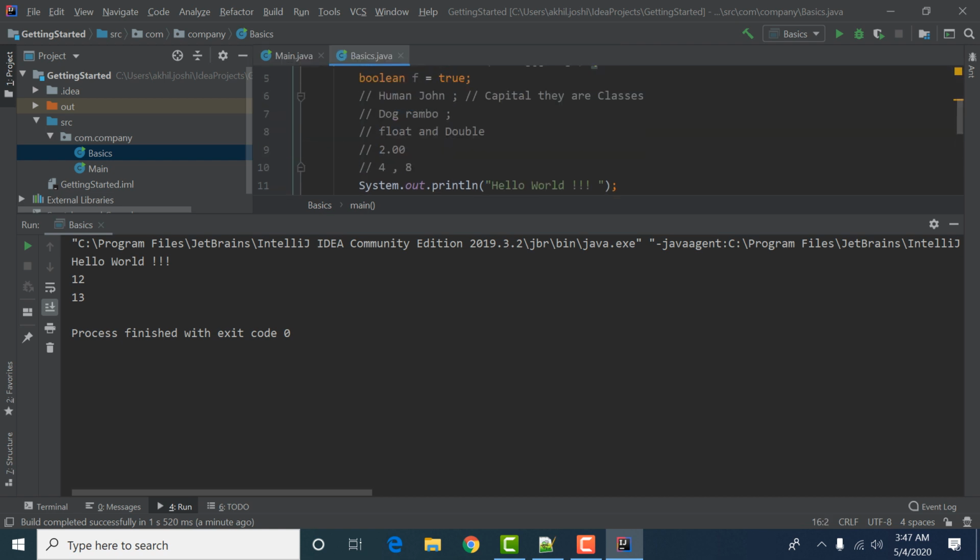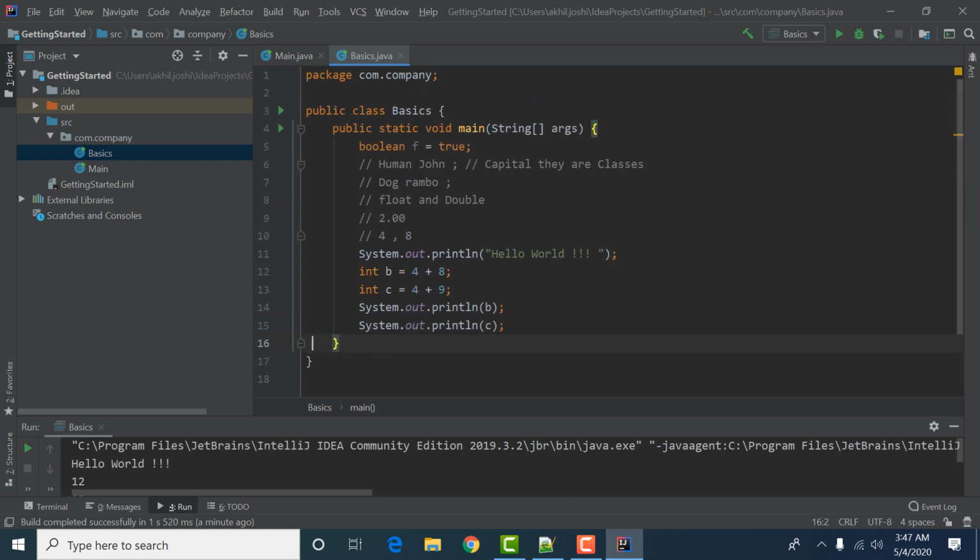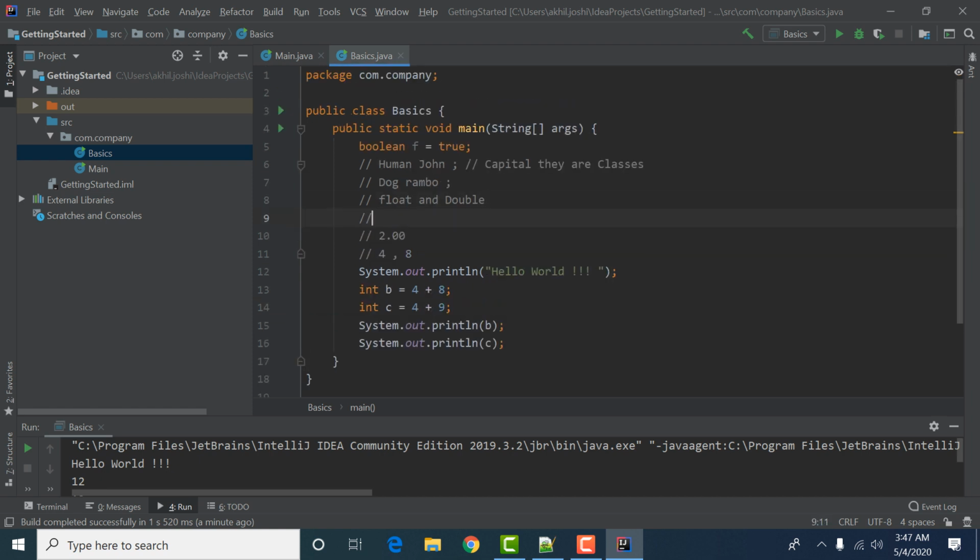So these are some basics. Next, I have left the value of double. Double is similar to float, but it acquires some more values after the dot. These are the values of the integer. Integer has 4 bytes and float also has 4 bytes. Double has 8 bytes.